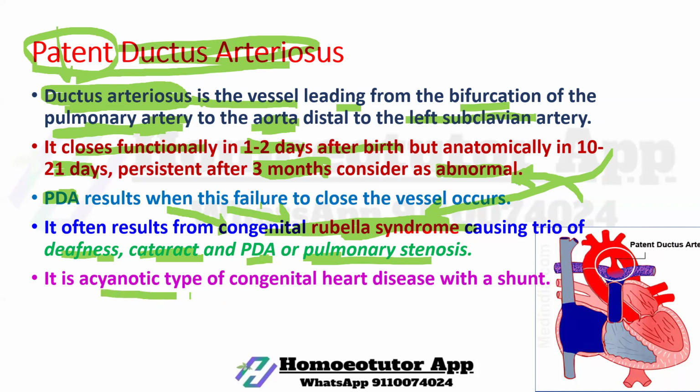It is an acyanotic type of congenital heart disease with a shunt. A shunt is an abnormal flow of blood from one part of the heart to another part of the heart.